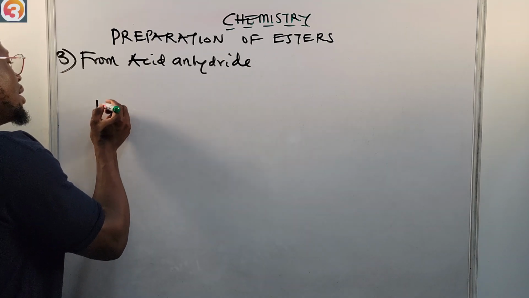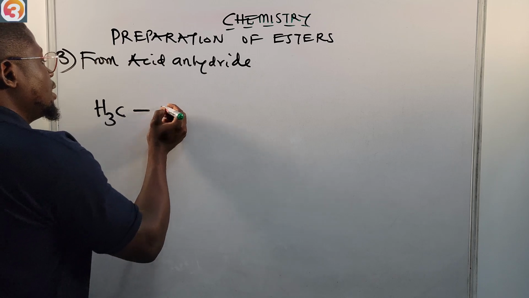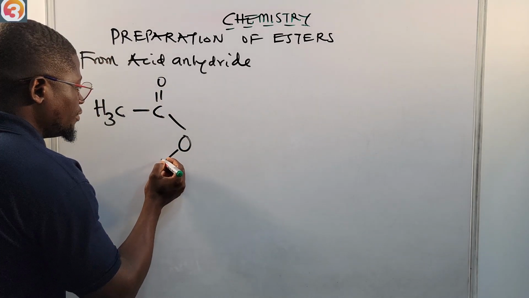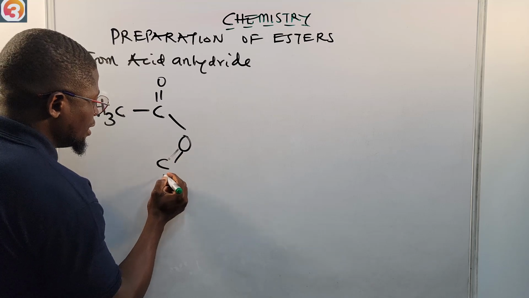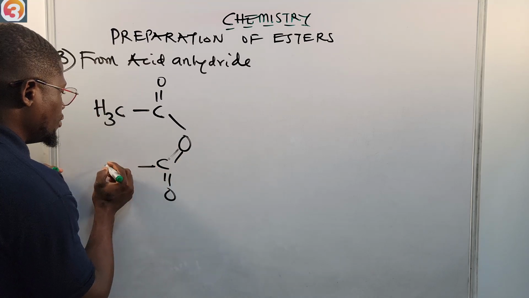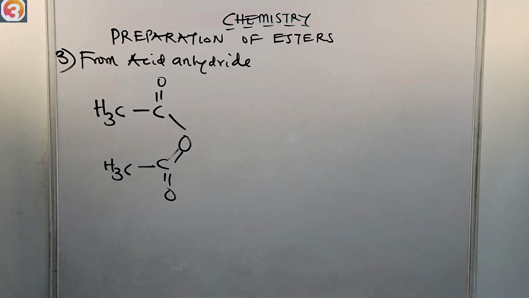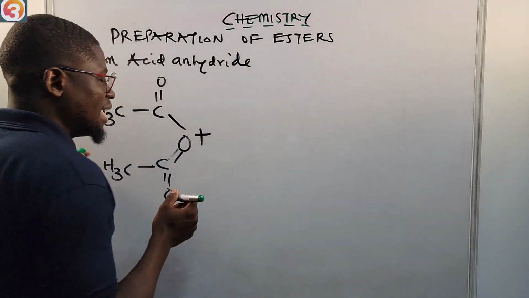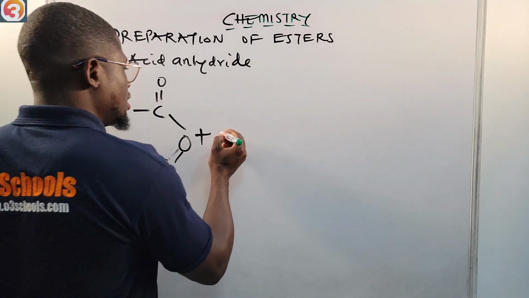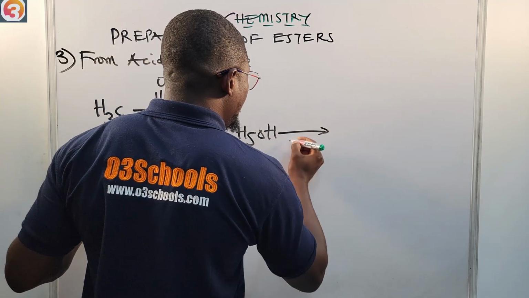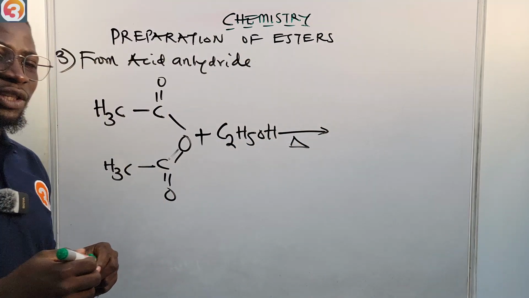So we have our H3C, then C bonded to O, then O, then here we have our C bonded to O again, then here we have our H3C. So if this is our acid anhydride, we react it with an alcohol like ethanol, C2H5OH. We apply heat. Once we apply it, we are going to have